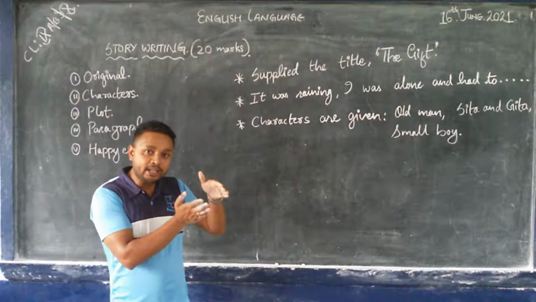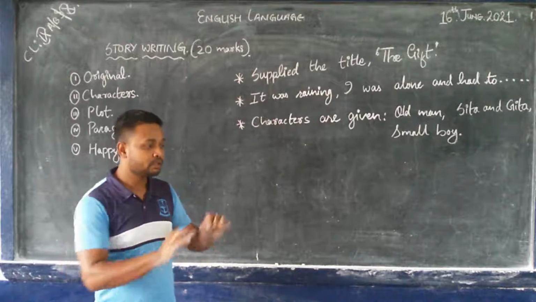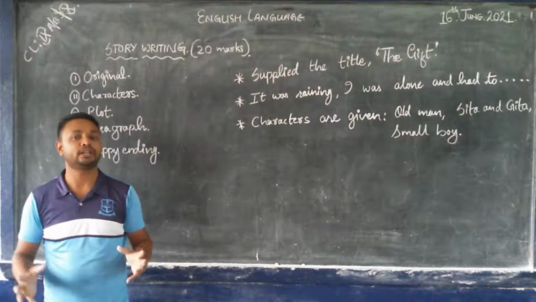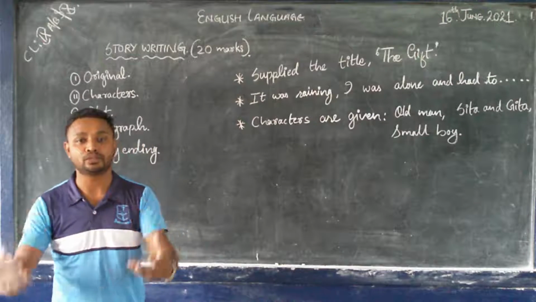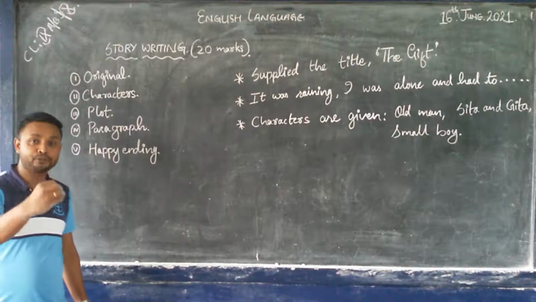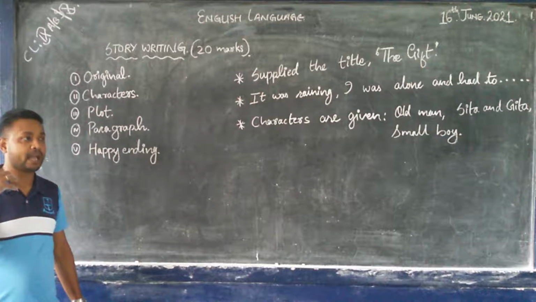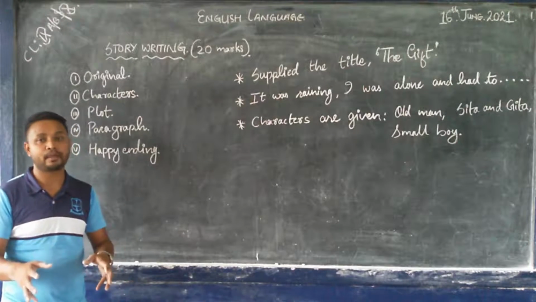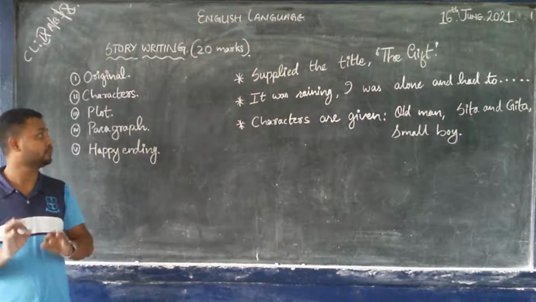Then as it develops, in the second paragraph we introduce the plot, that means some kind of struggle or breaking up of things, from where the story proceeds forward. After introducing the plot, might be a struggling plot or a broken family, you should always remember that at the end of the story, everything should be normal.